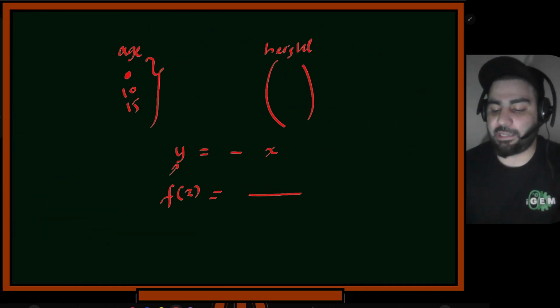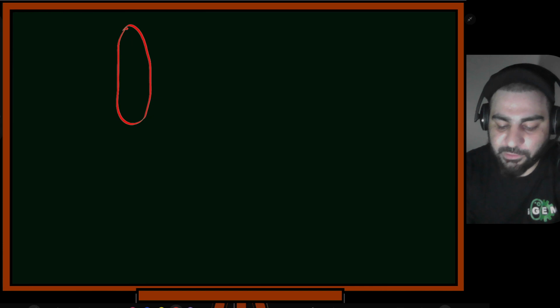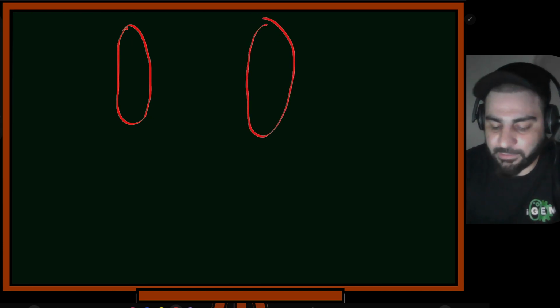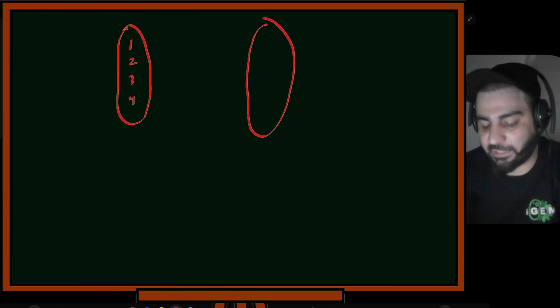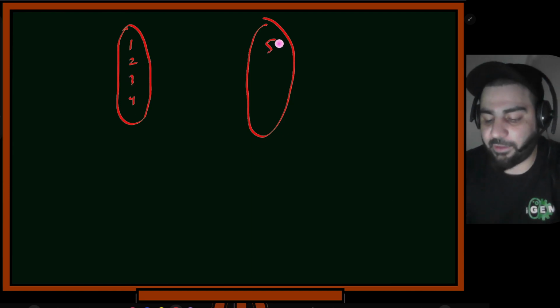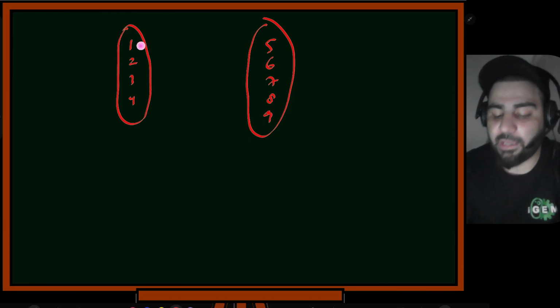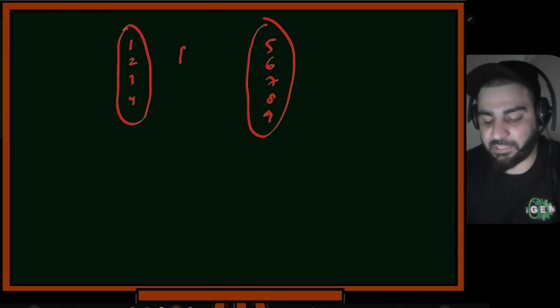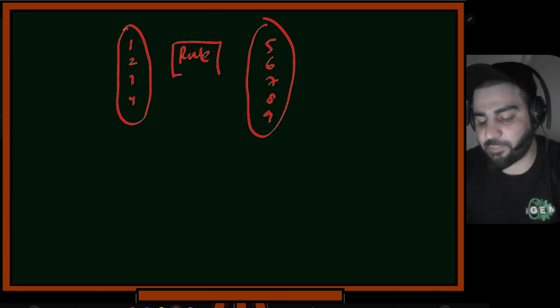And now let's see what makes a function. Now you can see that we'll have a set of values, and then we'll have a set of outputs. Let's suppose the values are 1, 2, 3, 4, and they'll be mapped to something like 5, 6, 7, 8, 9, whatever it is. Let's suppose there is some rule in between. This is what we'll call a function.